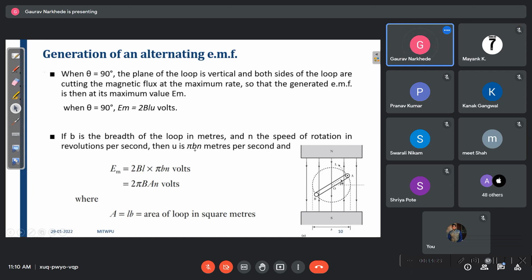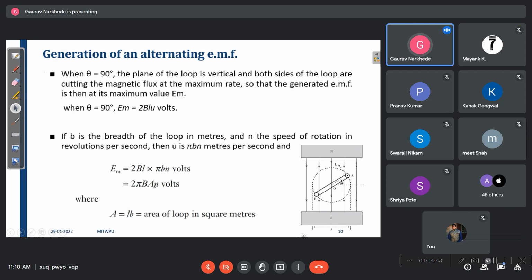So finally, your important formula is Em is equal to 2 pi B into A into N volts. This is the maximum. Here N is nothing but the speed of the rotation in revolutions per minute, in RPM. So Em is given as 2 pi B A into N volts.